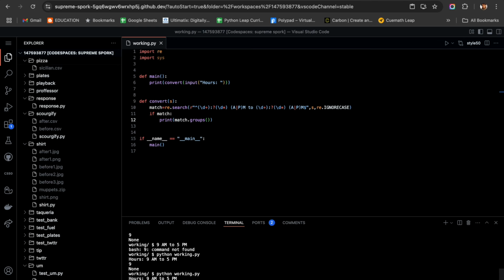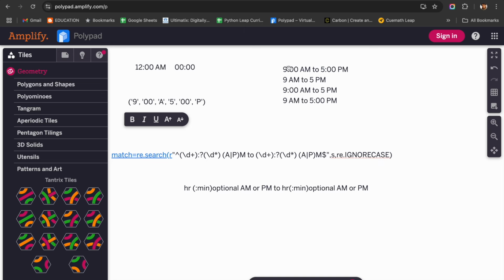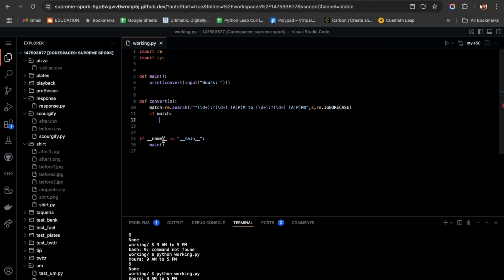So let us start. First we need to assign our before hours and after hours. Here, before hour is nothing but this 9 and after hour is nothing but this 5. Before minutes means this 0, after minutes means this 0. Before AM, before PM, after PM. That is how I have divided it so that it will be easy for us to understand. So before hour is equal to match dot group of 1.